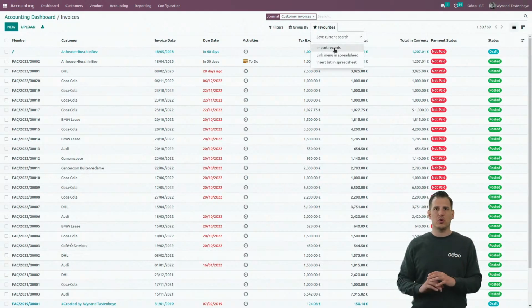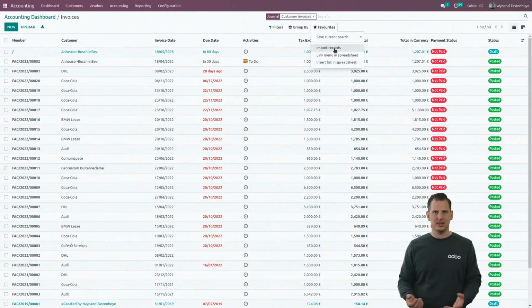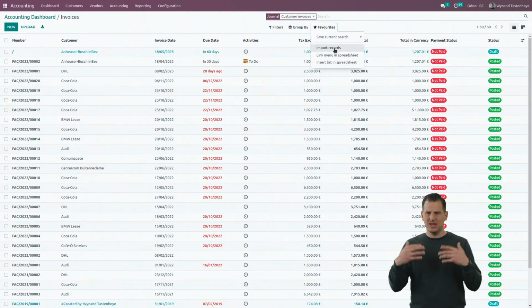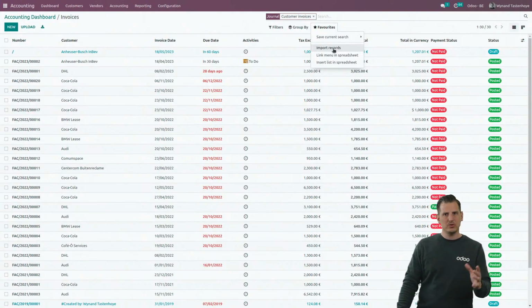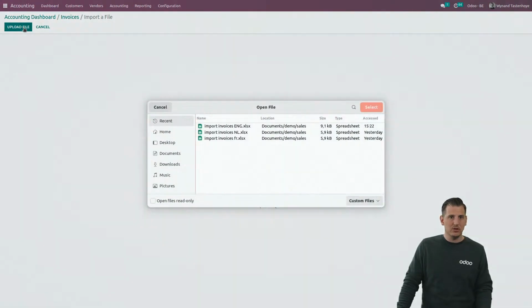We can import all kinds of records, basically everything that we create manually, we can import from Excel as well. Here we are working on customer invoices, but of course you can do the same with vendor bills, chart of accounts, journals, contacts, name it. I'm just going to show it over here, but know that basically everything that you create in Odoo, you can import by Excel as well. So click on the import button and upload your file.